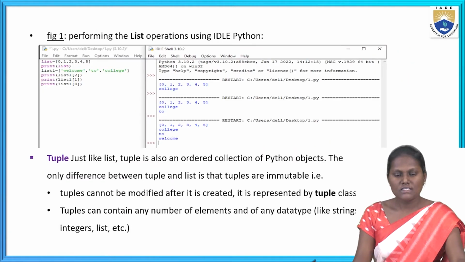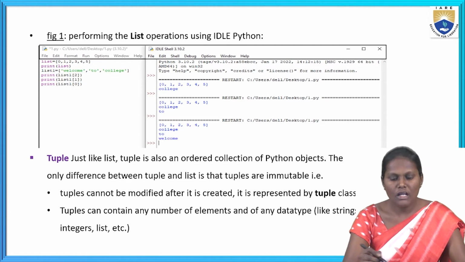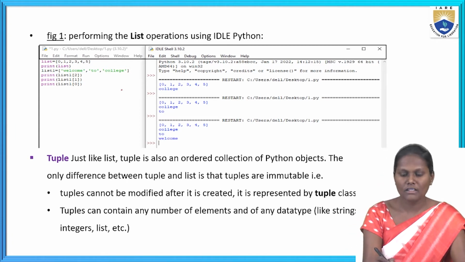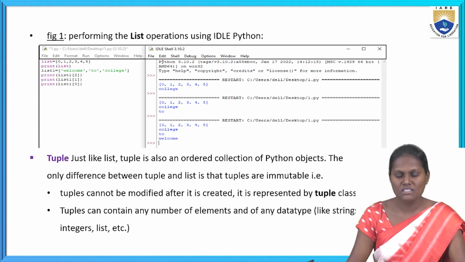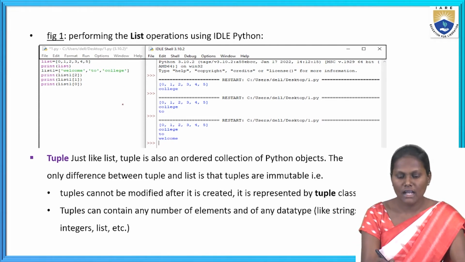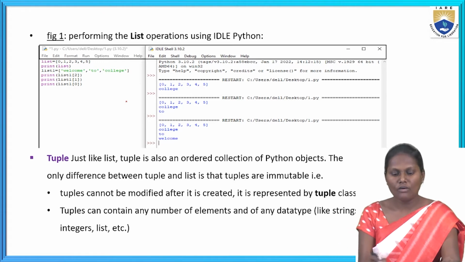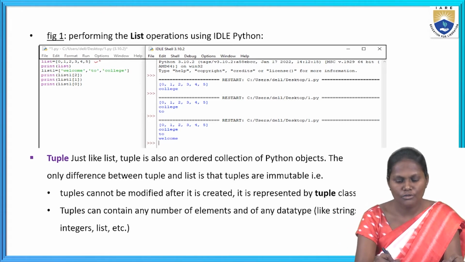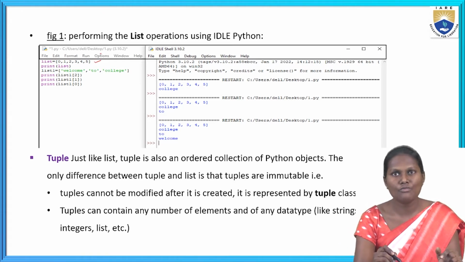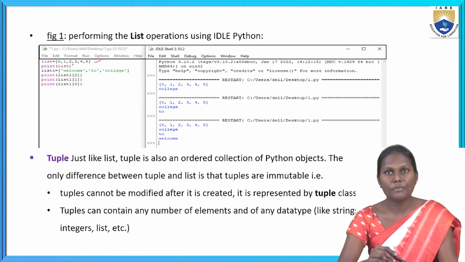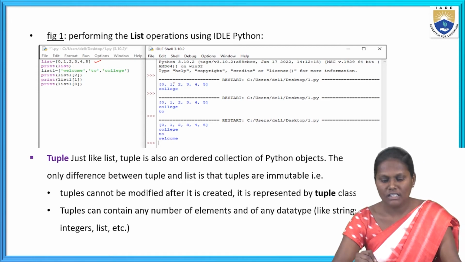Next, see here I had shown you the list operation using IDLE Python. Here I perform the list operations whatever we are going to do in IDLE also. I had taken a list of numbers 0 to 5: 0 1 2 3 4 5. Now I'm going to print the list. What's the output that came? 0 1 2 3 4 5.